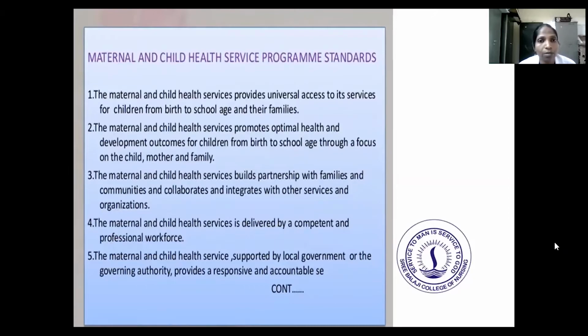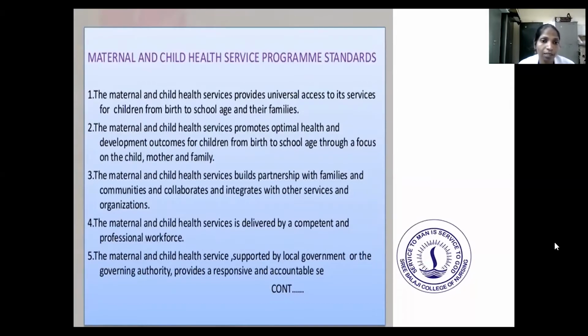They have given some standards for MCH services. What standards are important for MCH services? The main thing is that the maternal and child health service provides universal access to its services for children from birth to school age and their families. Next, the maternal and child health service promotes optimal health and development outcomes for children from birth to school age through a focus on the child, mother and family.